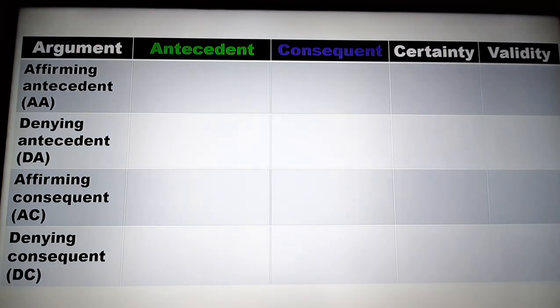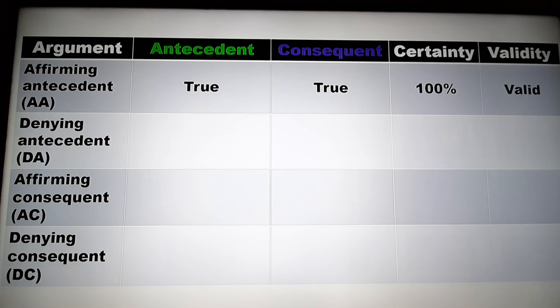To sum up really briefly in this chart, there are four ways that you can make an argument of this sort, dealing with the two parts of the argument, the antecedent and the consequent. If you affirm the antecedent, yes, the antecedent is true, then what do you know about the consequent? You know with 100% certainty that the consequent must also be true.